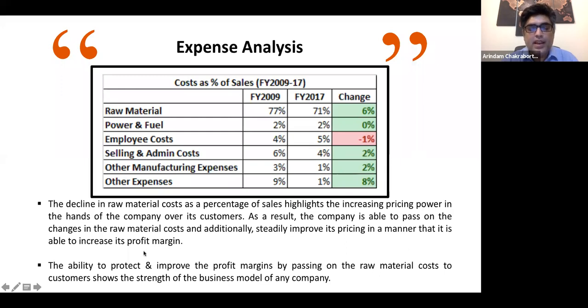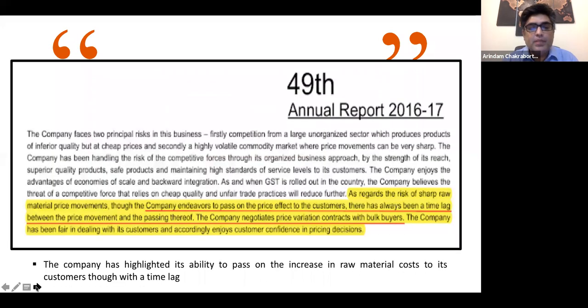That has an impact in terms of the profit margin that they are enjoying for themselves. The ability to protect and improve the profit margins by passing on the raw material cost to customers shows the strength of the business model of the company, right? You can do this sort of thing only when you have a robust business, right? That somewhere speaks about the robustness of the business this company is in, right? This is an extract which we have taken from the annual report, right?